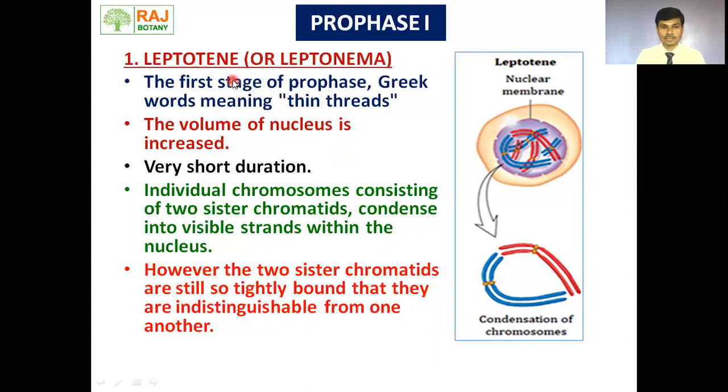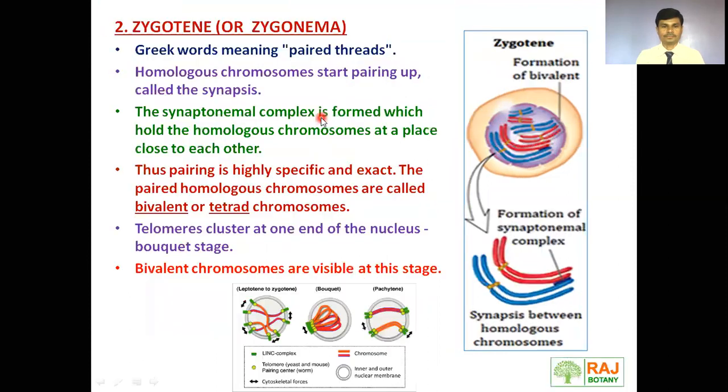Lepto means thin, tene means threads. Move towards zygotene. Zygo means paired, tene means threads. Pairing of homologous chromosomes takes place. This pairing is called synapsis, and this synapsis formation takes place due to the synaptonemal complex. Here we can see the synaptonemal complex in between the homologous chromosomes that allows the pairing of these homologous chromosomes.